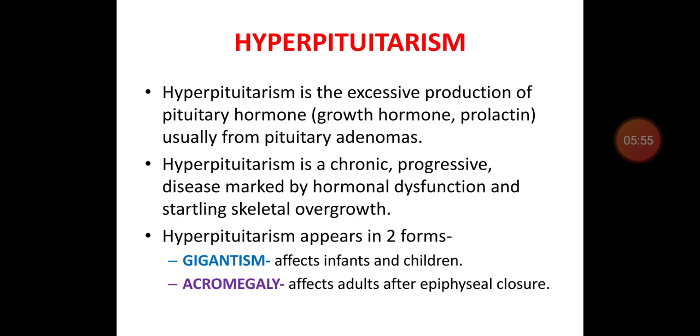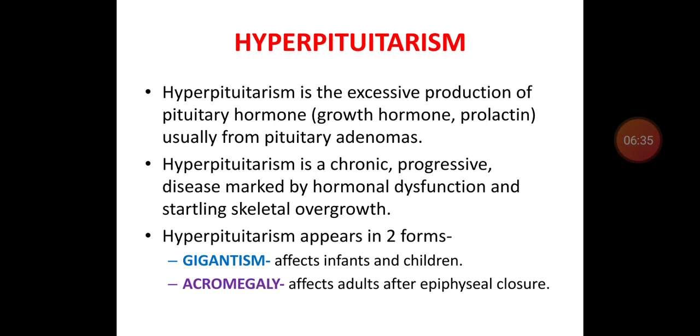So today's topic is on hyperpituitarism. Hyperpituitarism is excessive production or secretion of pituitary hormones, especially growth hormone and prolactin, from a pituitary adenoma. The definition of hyperpituitarism is a chronic progressive disease marked by hormonal dysfunction and startling skeletal overgrowth. So in endocrinology, hyperpituitarism means you should always think there is an increased secretion of growth hormone.